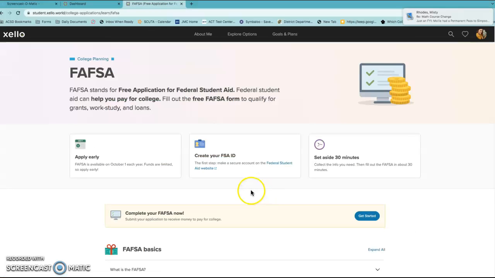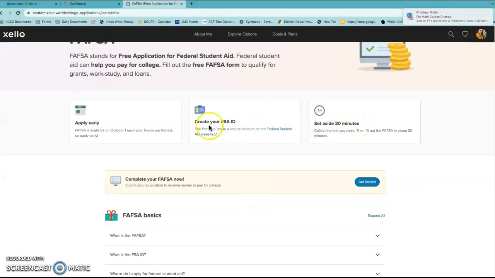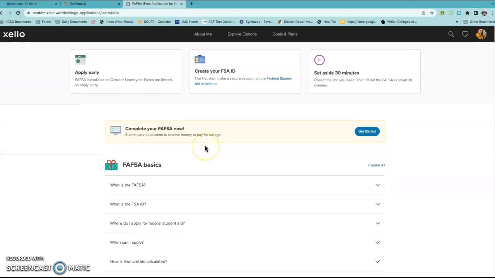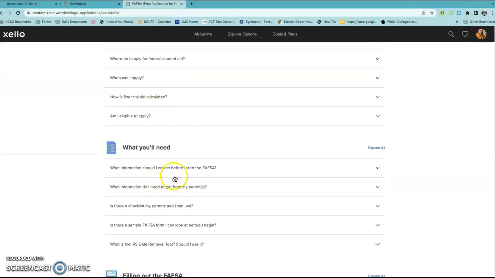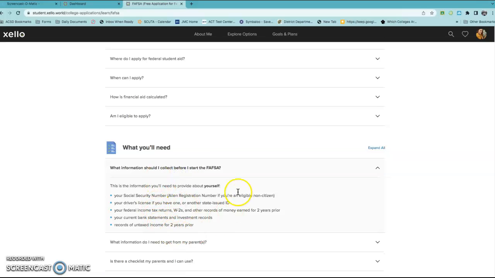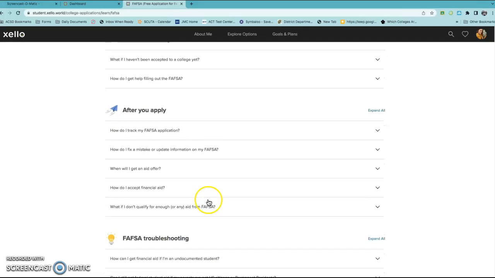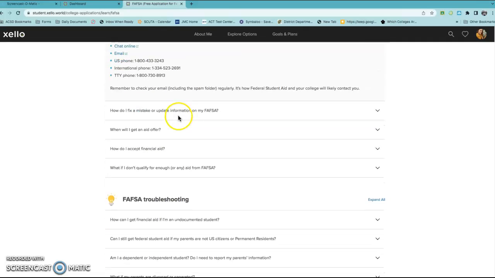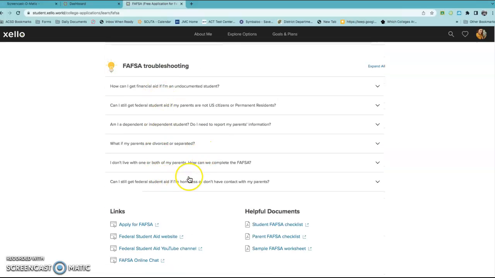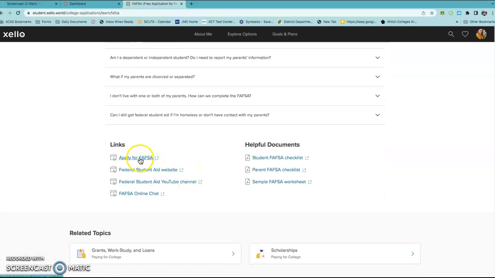There's also the FAFSA student aid, setting aside time, applying early, creating your FAFSA ID, and then there's FAFSA support. There's all that information about what kind of stuff you need to have, all the information about the FAFSA, how do you track it, how do you find mistakes, how do you do any troubleshooting, and then links to apply for the FAFSA, and then different student and parent checklists.